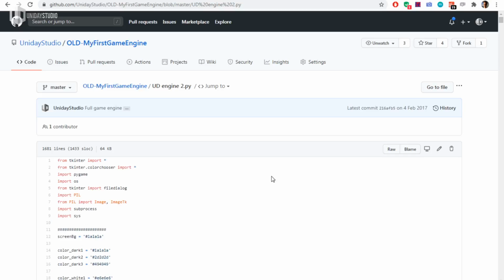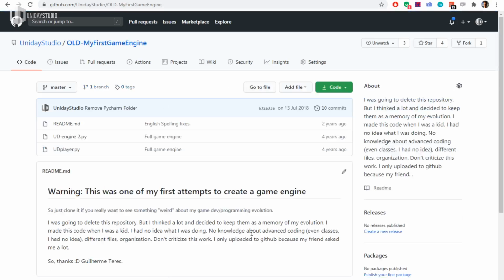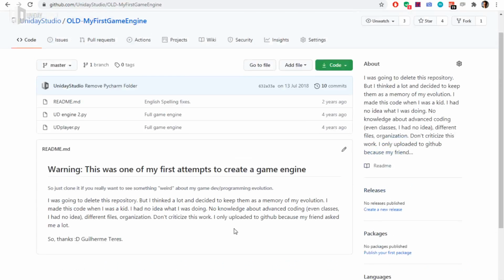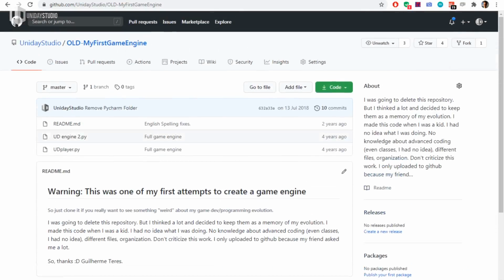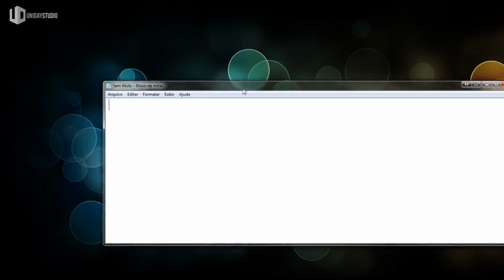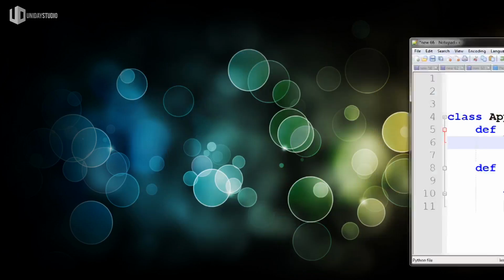So do not do that. Separate your project into different files and make a better organization than I did, okay? But anyways, this is my own code review. So I'm not judging anyone here. I'm judging and blaming myself, except that I was a kid or a teenager, I don't remember.